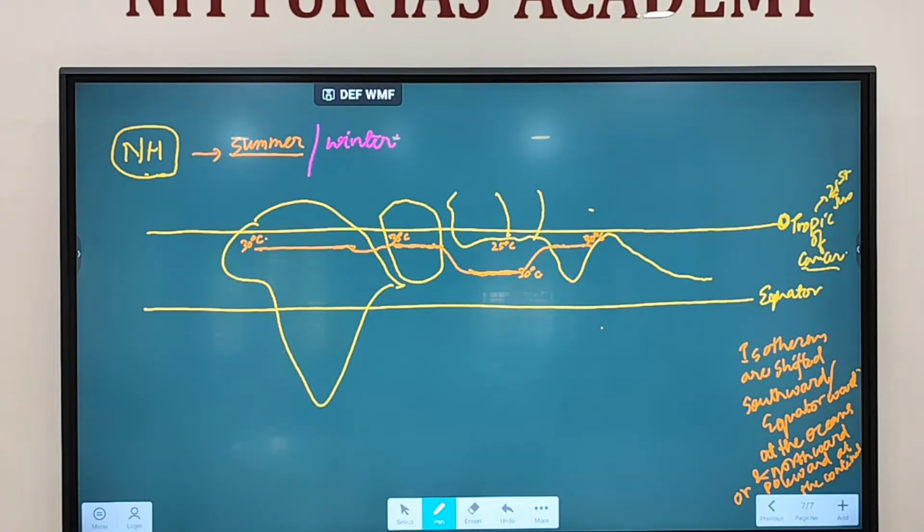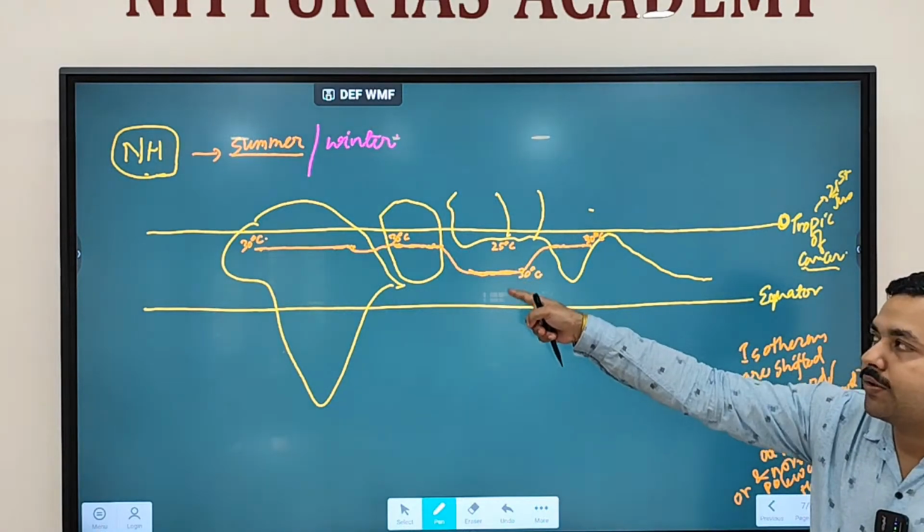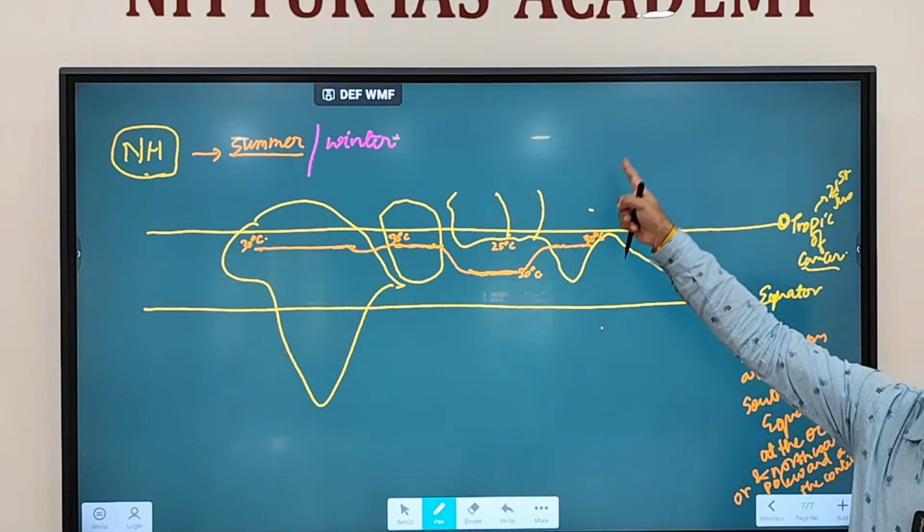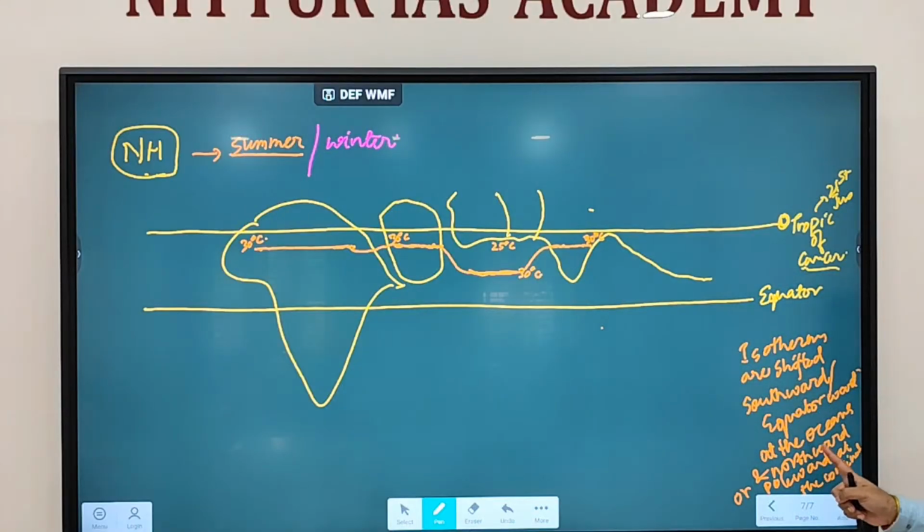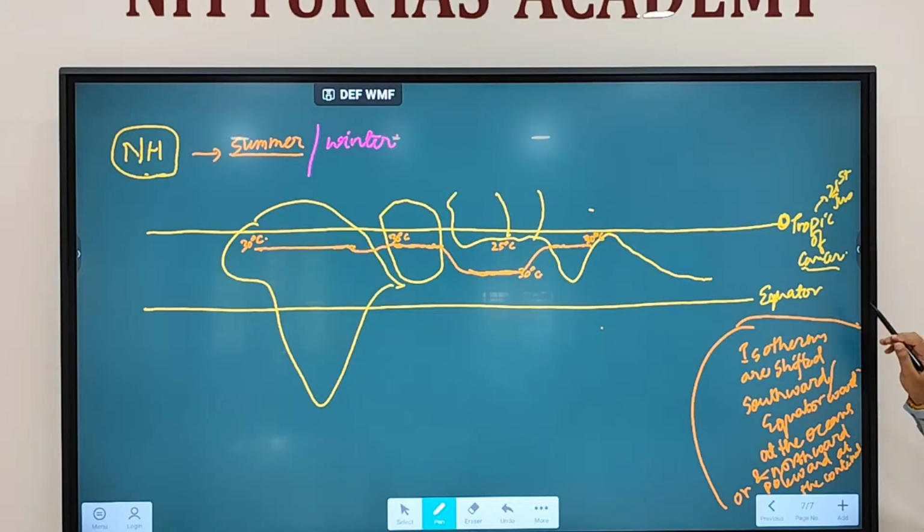Clear? So isotherms are shifted towards south or towards the equator at the oceans, and at the continent they are shifting north. So they are shifting northward or towards the pole at the continent. This is what you are getting from isotherms in the northern hemisphere. Fine. Any doubt regarding this particular part?